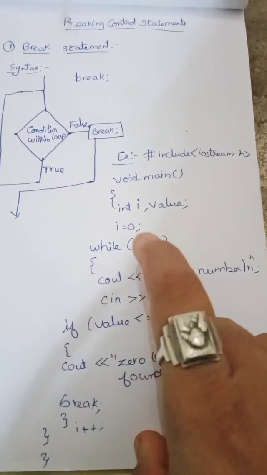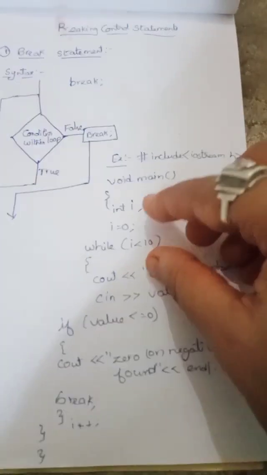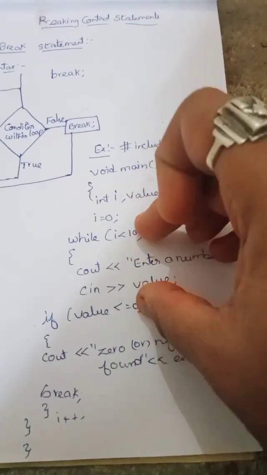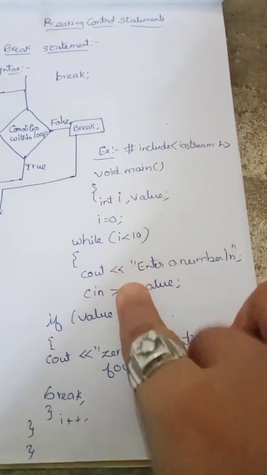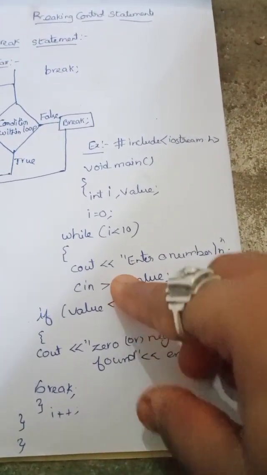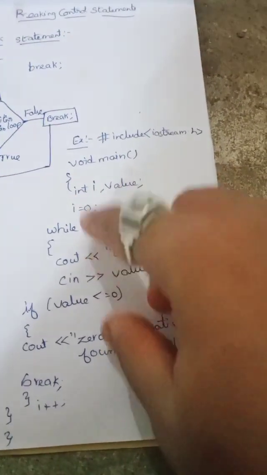After this condition is checked, control goes inside the loop. Here, in this program, the segment will process only positive integers.